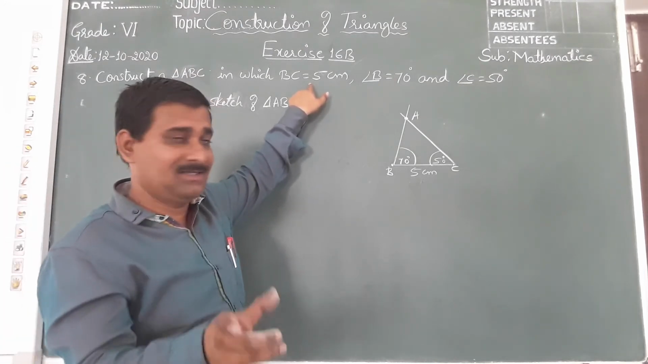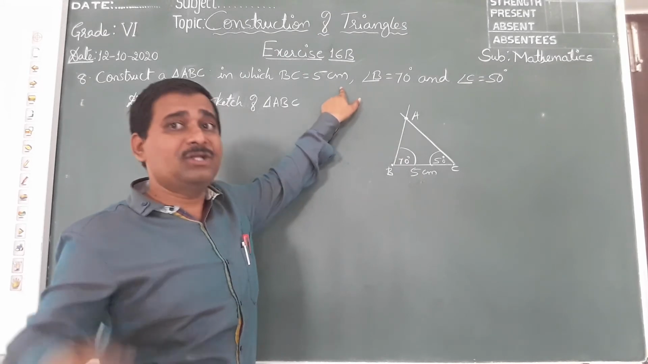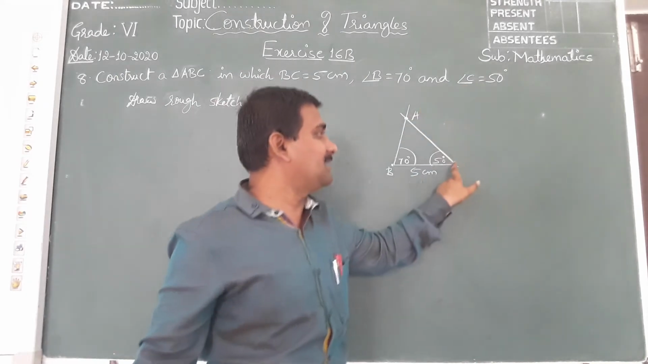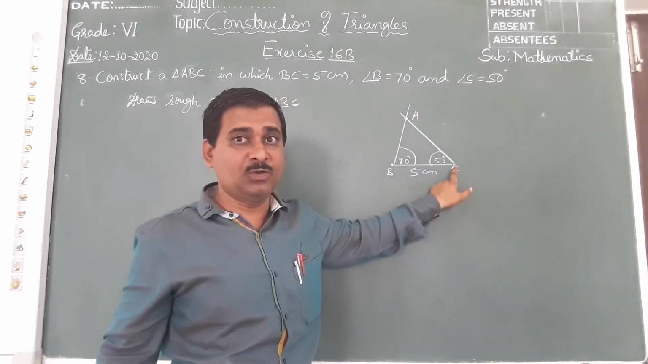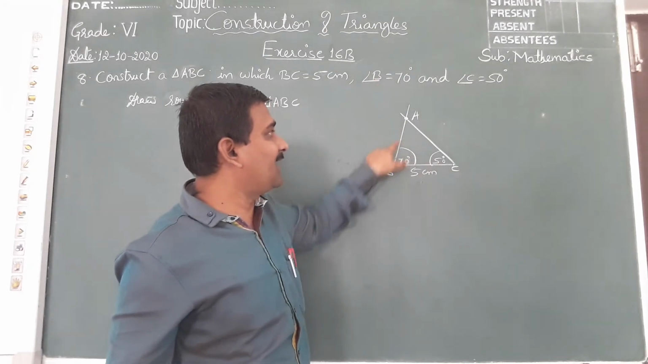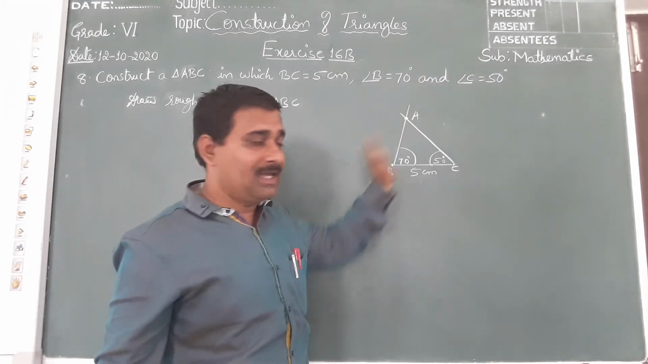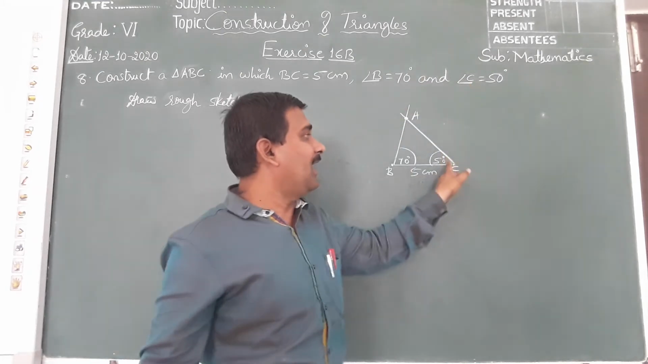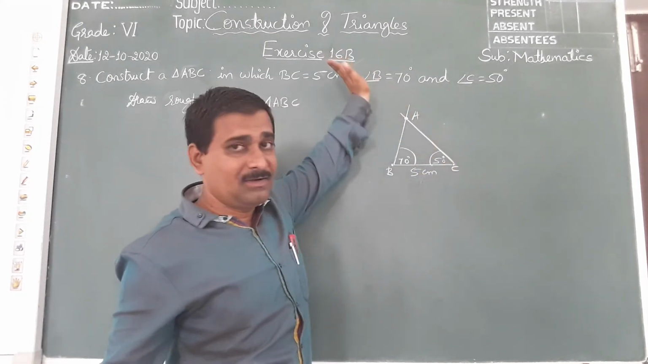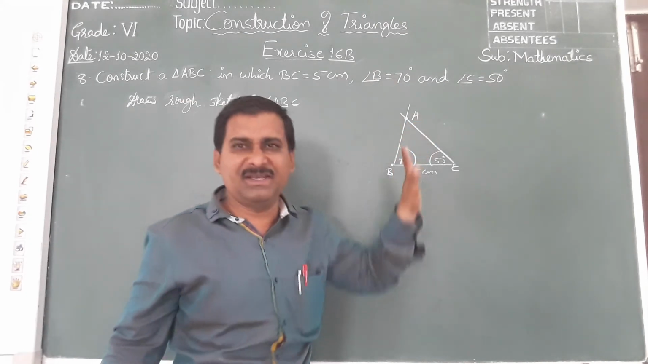BC is the base. That base is 5 centimeter. Right? And two angles are given, one angle at B, another angle at C. Means we should use the protractor 2 times. One time we keep it on B, mark 70 degree and draw a big line. Again keep the protractor on C, and where 50 degree is, mark a point and draw. Both lines will cut each other at one point. That is A. Very simple, no children.